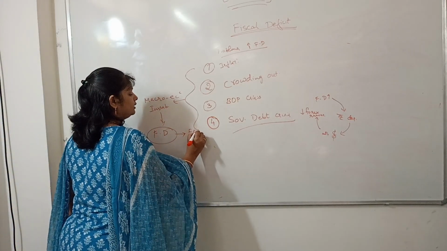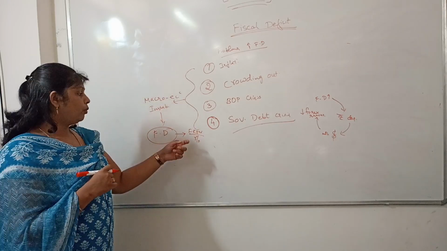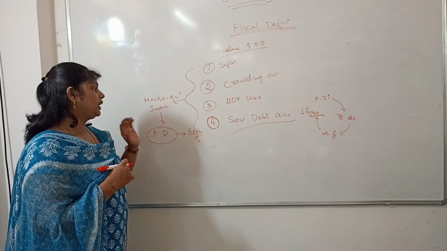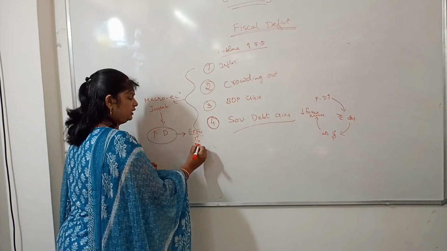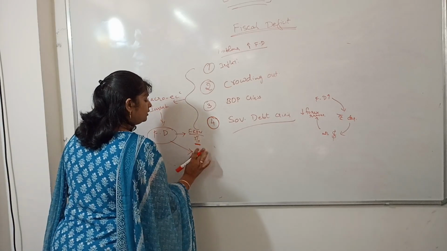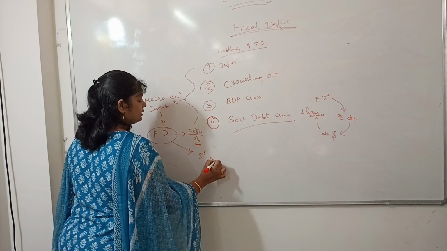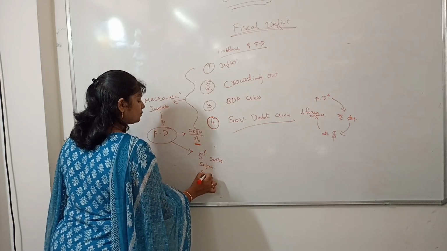FRBM says 3% fiscal deficit is good for the economy. More than this is to be contained by the government. Why this 3%? Why do we need fiscal deficit? For spending in social sectors, for infrastructure, for subsidies.